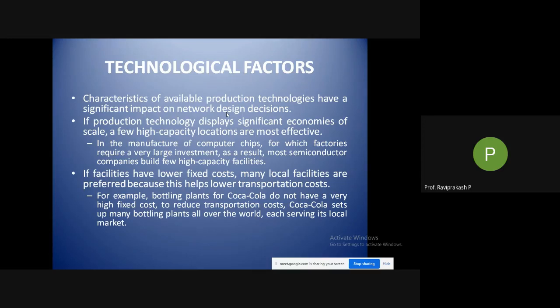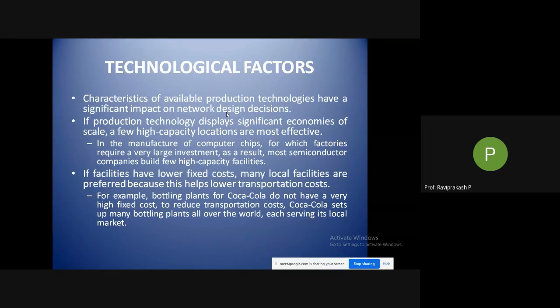So economies of scale: as and when you are increasing the number of products that you are producing for manufacturing, your cost of producing that product goes on becoming lesser and lesser. Okay, that is what is economies of scale.